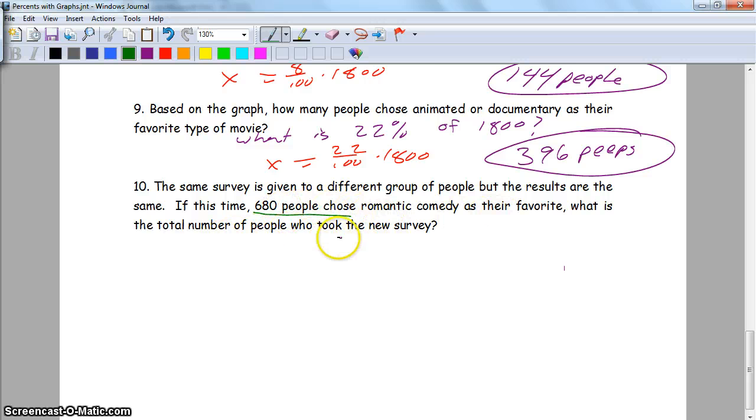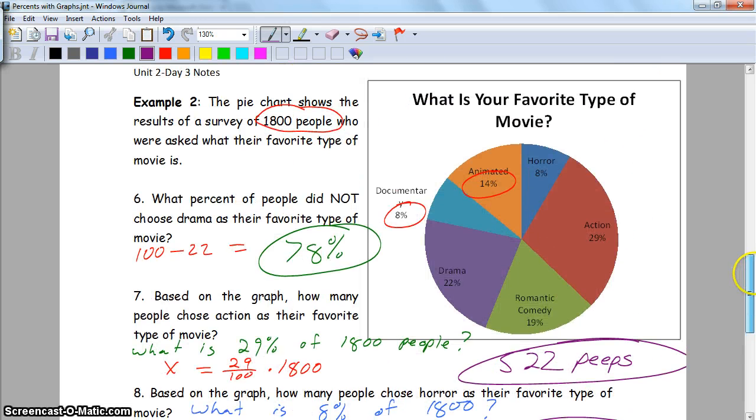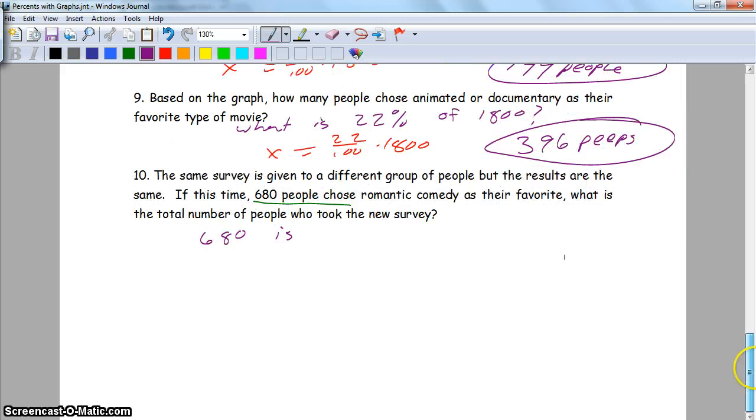What is the total number of people who took the survey? So the question is this: 680 is, now romantic comedy, if I remember, was 19%. 680 is 19% of what number? This one's different, right?